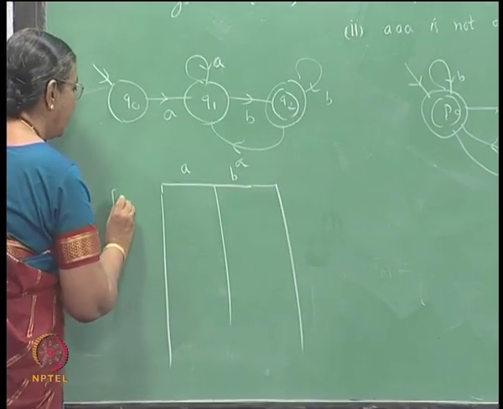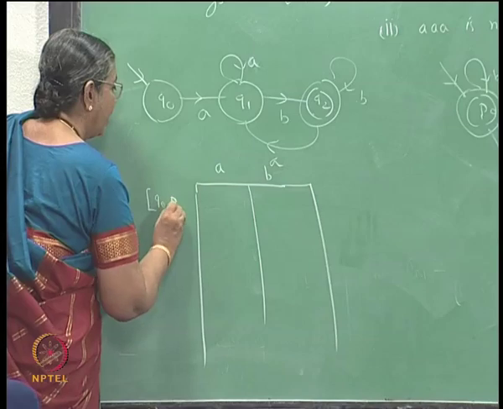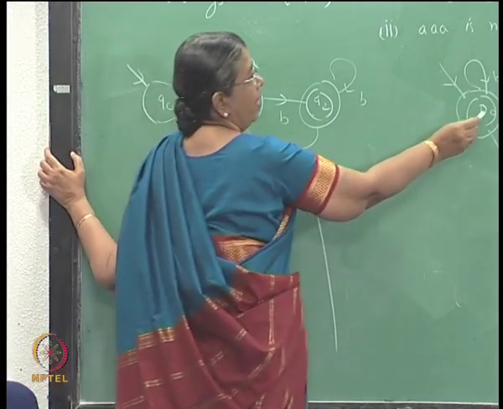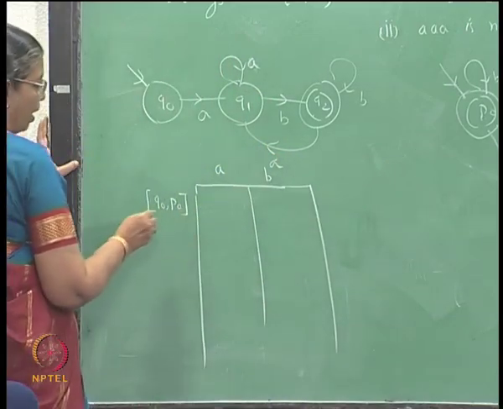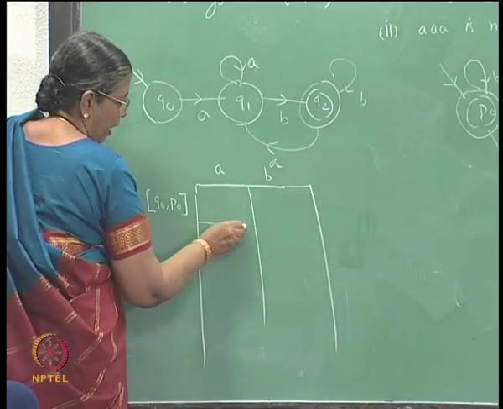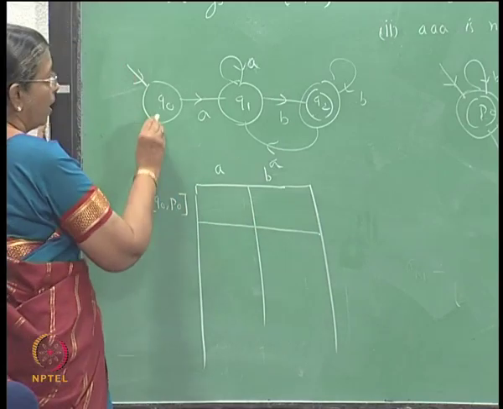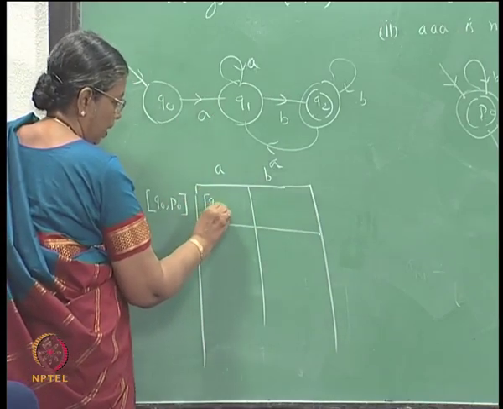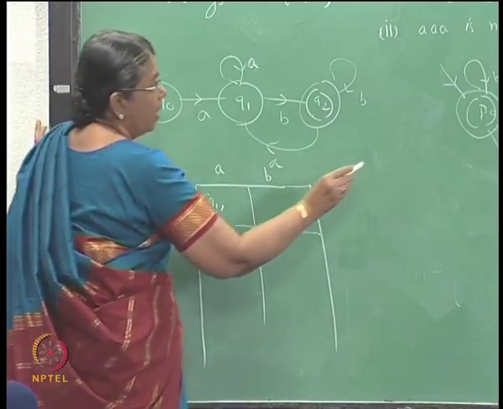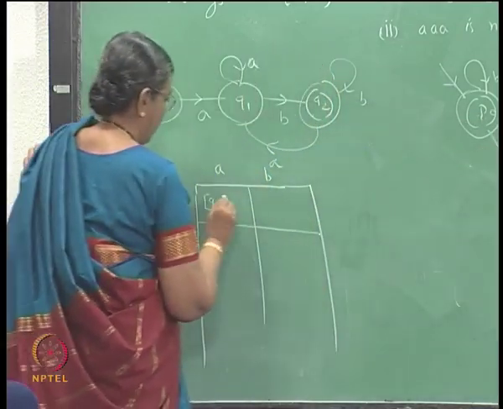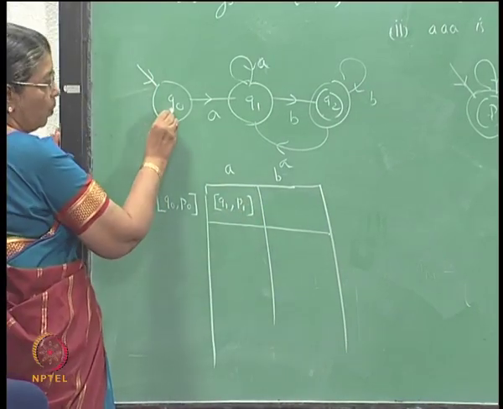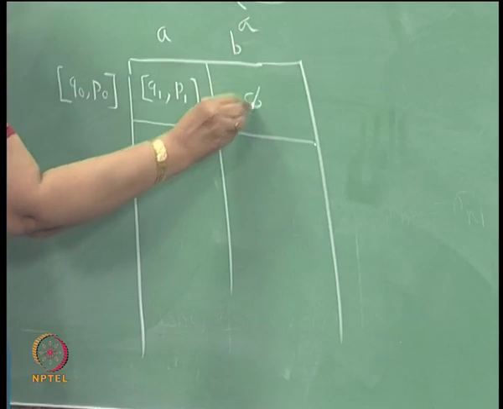We start initially with the pair Q naught P naught. Q naught is the initial state of this, P naught is the initial state for this. Now, what are the next states? Q naught A is Q1 and P naught A is P1. So, you get this pair here, and from Q naught you cannot get a B. So, this will go to a dead state.